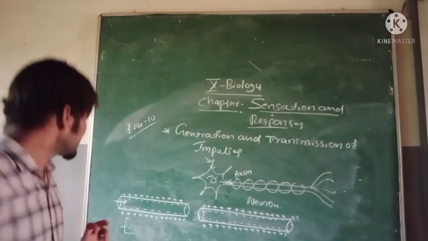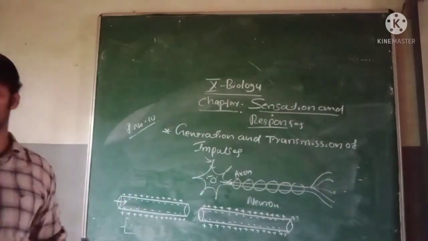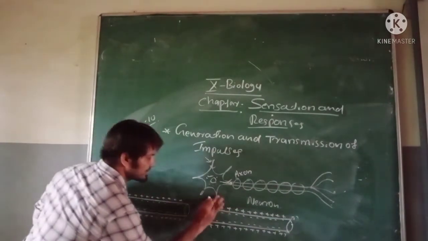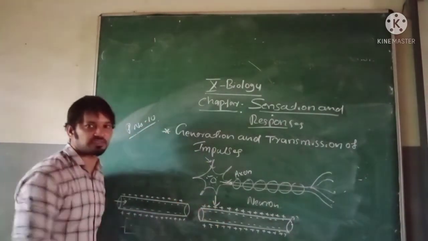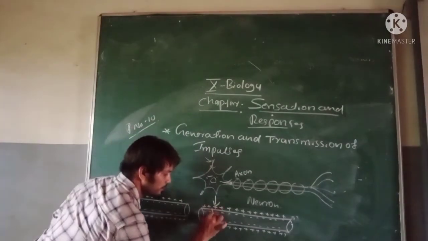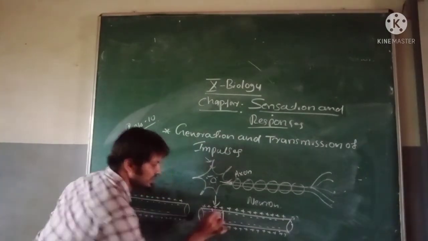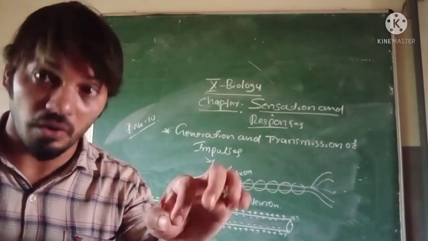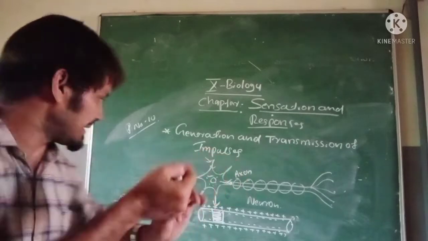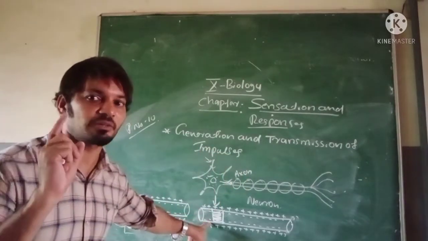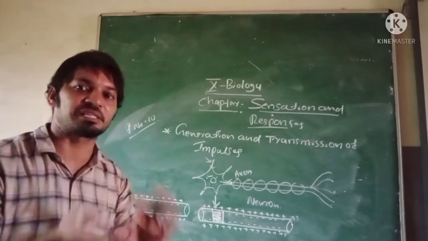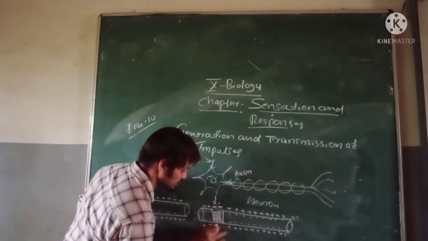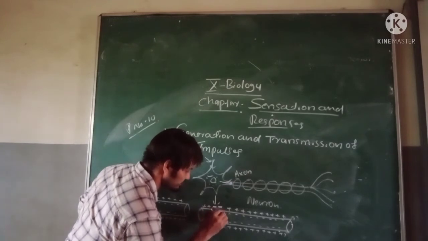Now the stimulus enters and reaches here. Assume the stimulus is here now. Assume it is a pain or heat stimulus, and you touch a hot object, the stimulus enters and reaches here. At that time, what will happen? The polarity will be changed. Here outside becomes negative, inside positive.